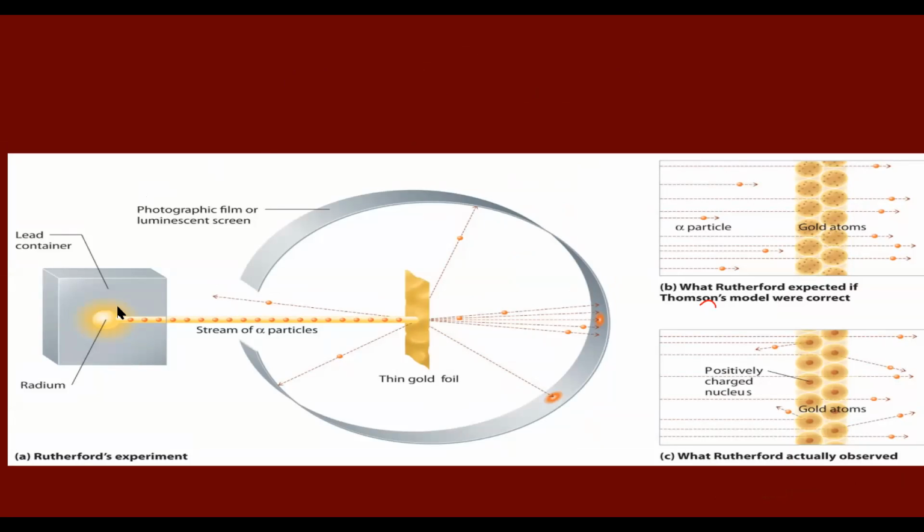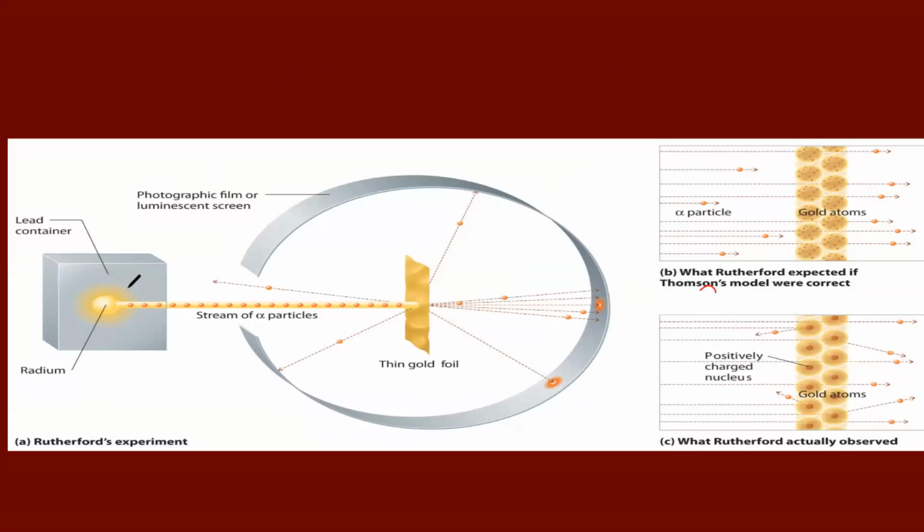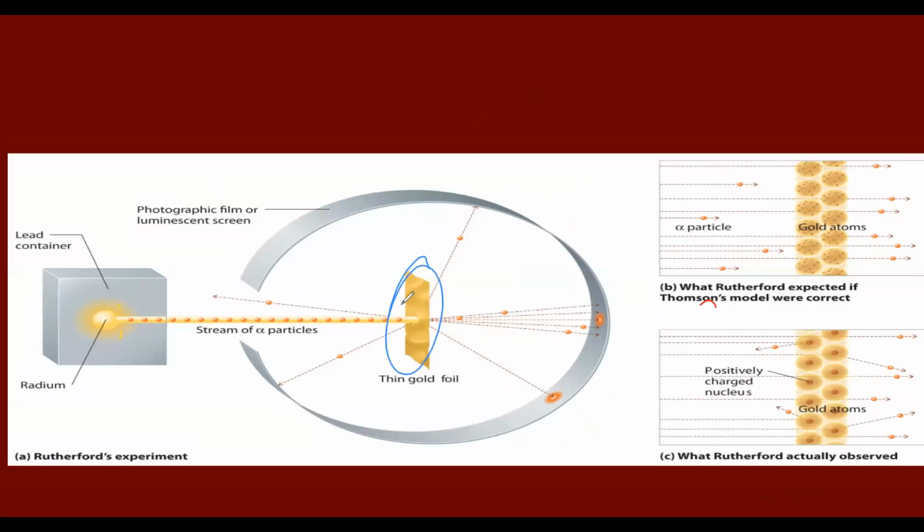So in this experiment, all he did was he put some positive rays going towards this gold sheet. And what he thought was going to happen every single time is that it was just going to go straight through, like in this one. This is what he thought was going to happen. Because in the plum pudding model, the stream, they call them alpha particles, but they're basically positive particles. He thought it was just going to go straight through because most of it is going to be positive.